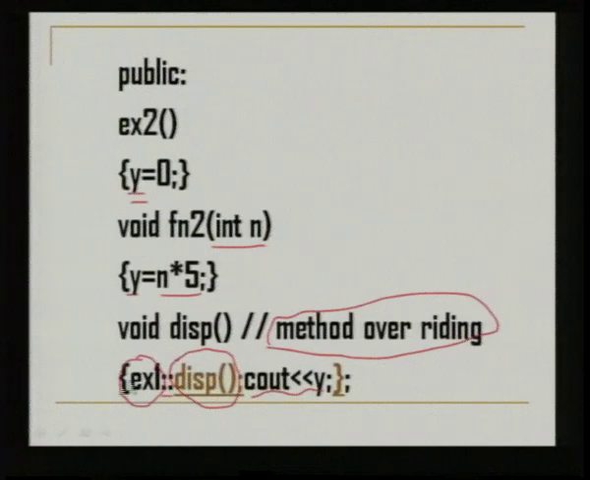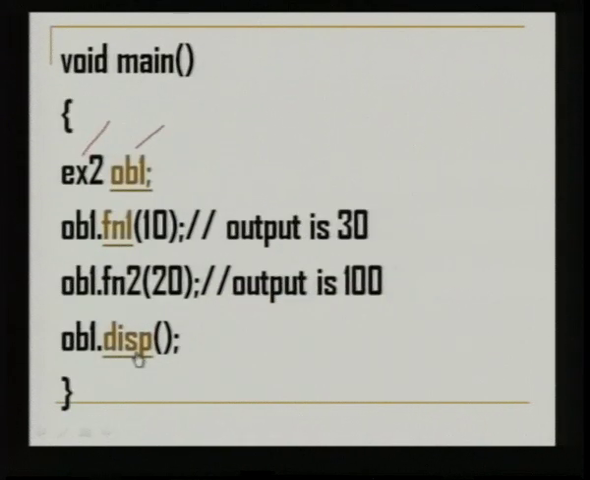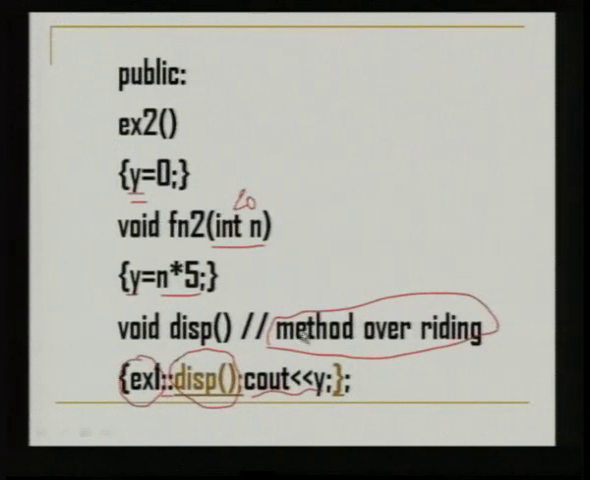So, in function 20, instead of this n, 20 will be substituted, 20 into 5, that gives you 100, that will be assigned to this y. So, after this we have to see how these functions are displayed. ob1 dot disp. So, disp function, I told you, it is overridden in the subclass. So, only this disp function of the subclass will be called.